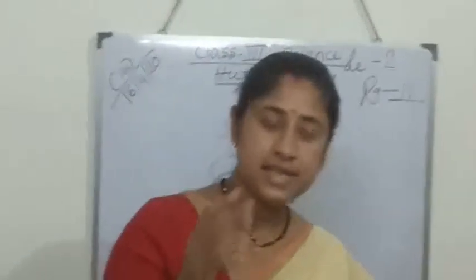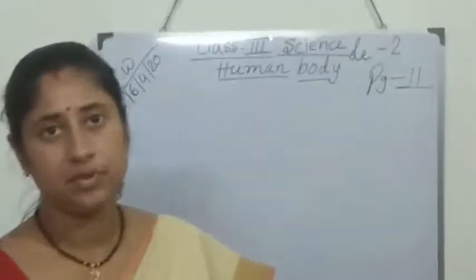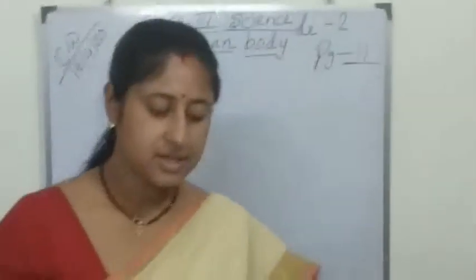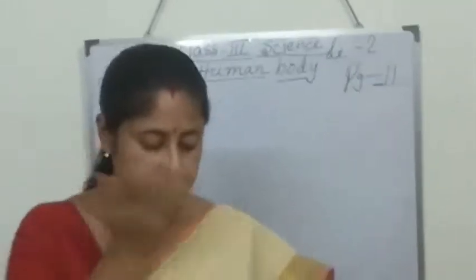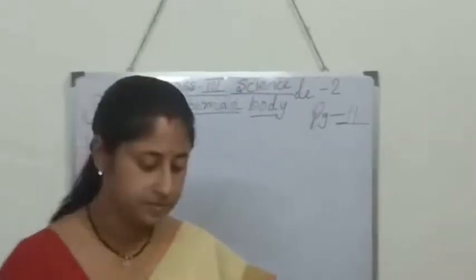We can see some of our organs, such as the eyes, ears, nose, skin and tongue.